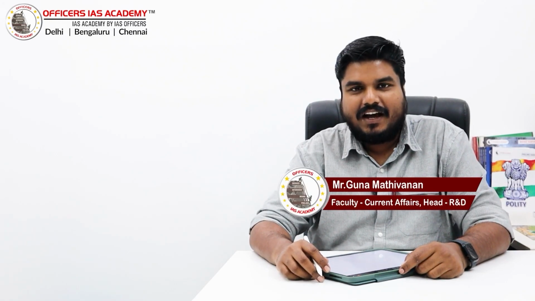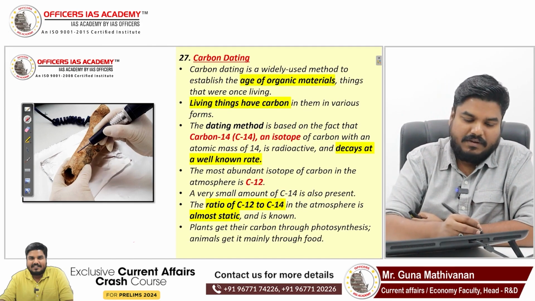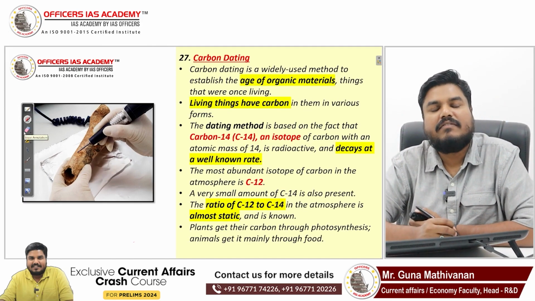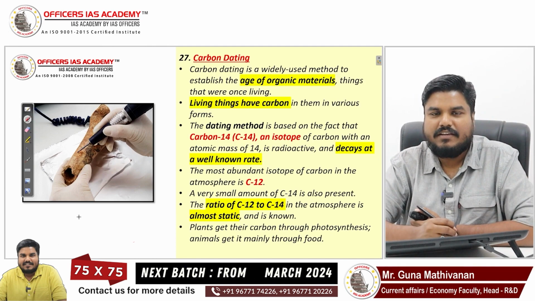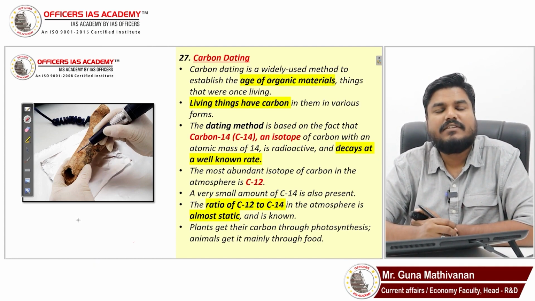In today's video, we are going to discuss carbon dating. Carbon dating is a method used to identify or calculate the age of organic materials.